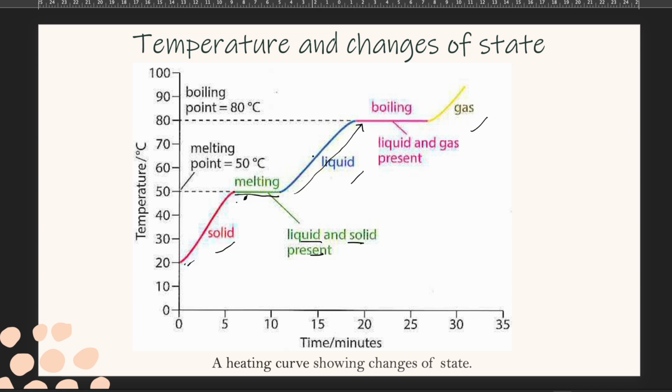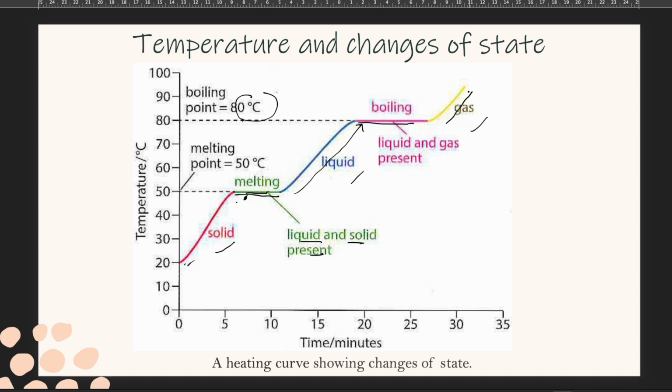All right, so the temperature increases up to 80 degrees Celsius. Here it is flat again, still the same. The heat energy overcomes particle attraction in the liquid, so the temperature remains constant until all liquid turns into gas.